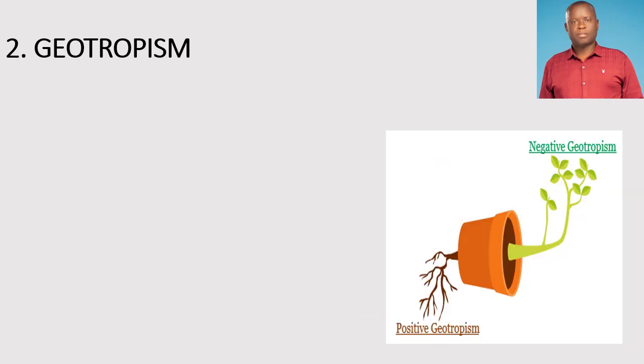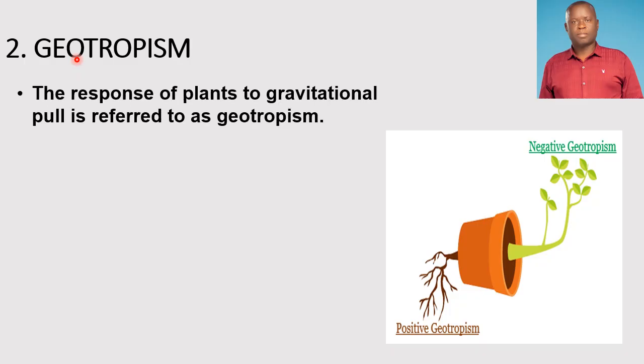The next type of tropism is called geotropism. All right, geotropism. What is geotropism? The word geo, what does it stand for? Geo stands for earth. All right, earth, geography, geometry. Geo means earth, or gravity.